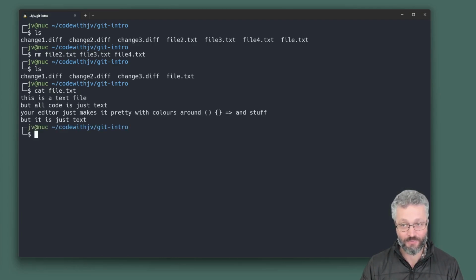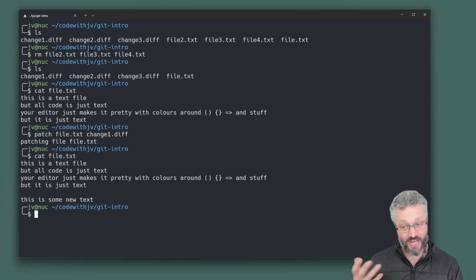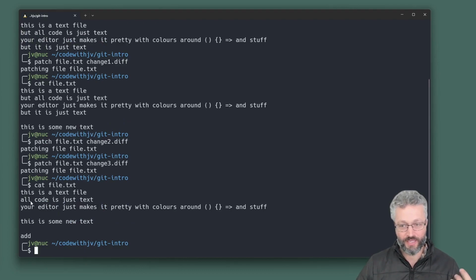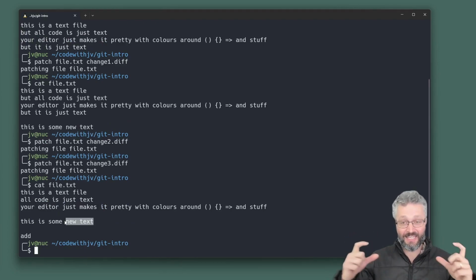And this was our starting one. If I go patch file.txt, and I'm going to go change1.diff, you'll see it's now changed to the next version. And we can keep patching it, change2.diff. And now we can have a look at our text file. And it's got all the things. We've got the delete, we've got the extra add. We've regenerated it at any stage of its history.